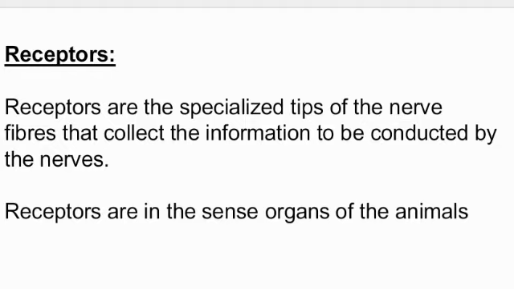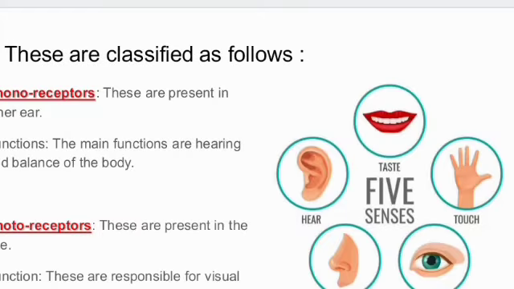Accordingly, the brain conveys a message back to the effector organ. The sensory organ receives, and the effector organ performs the action in response to the information gained by the sensory organ. So that is something about the receptor.